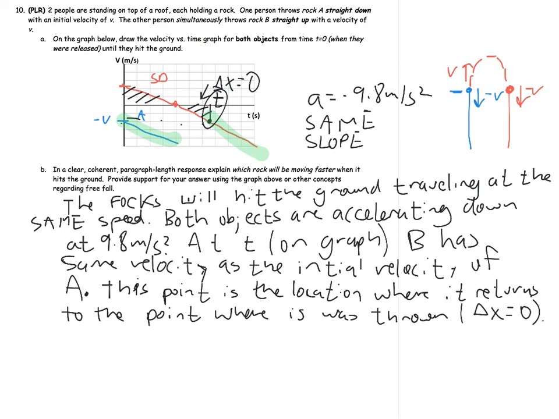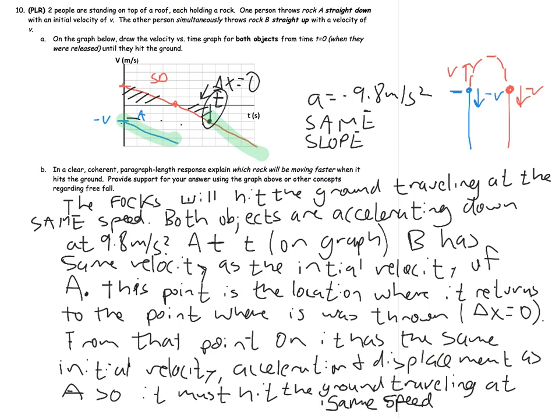So we can say from that point on, it has the same initial velocity and acceleration as A, so it must hit the ground traveling at the same speed. And there you have your answer. Definitely want to think about making your first point, that's key, and then having a few logically ordered supporting points that lead you to that answer. So there you have it.